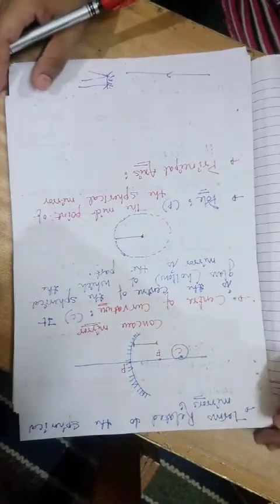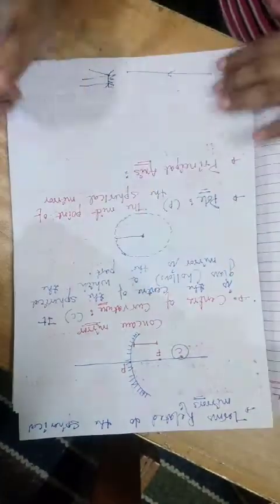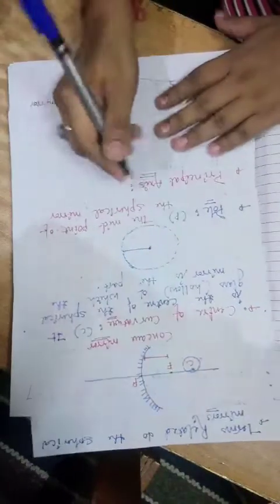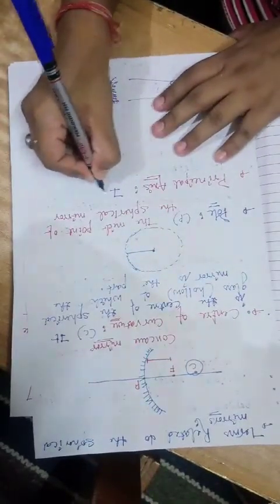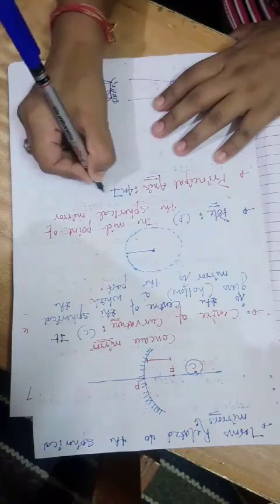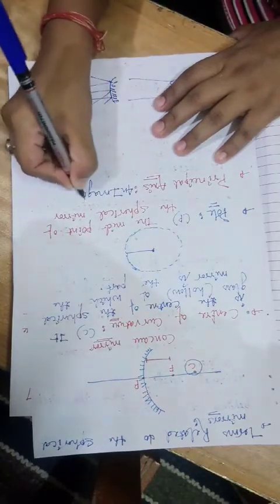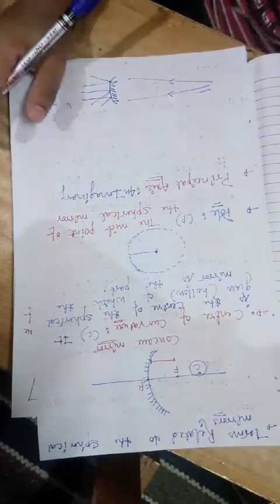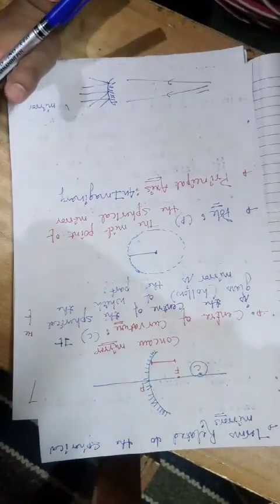Let me first write the definition. Okay, so it is an imaginary line. The normal was also imaginary, and the principal axis is also imaginary.